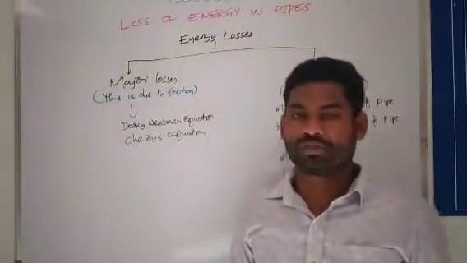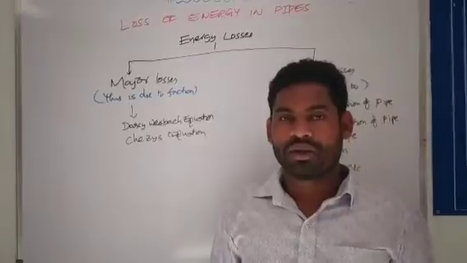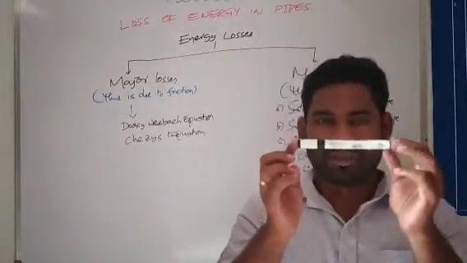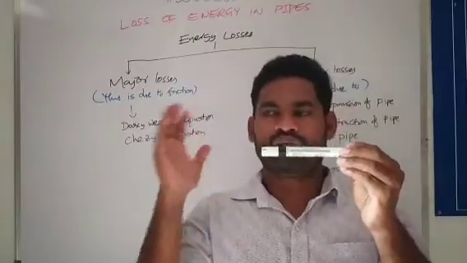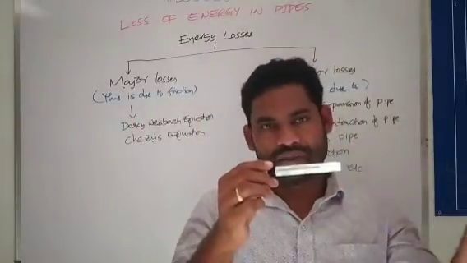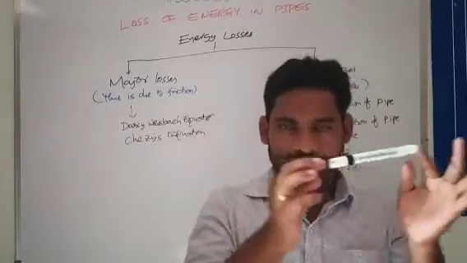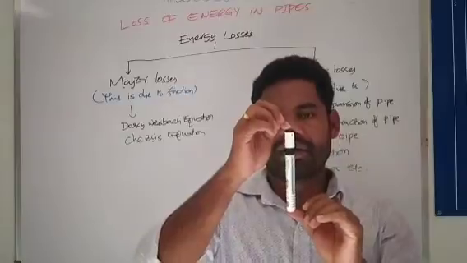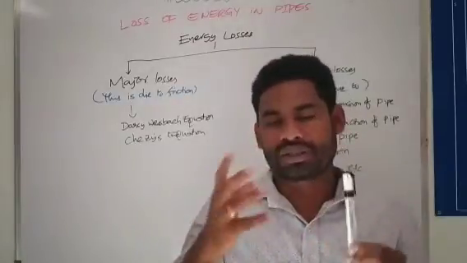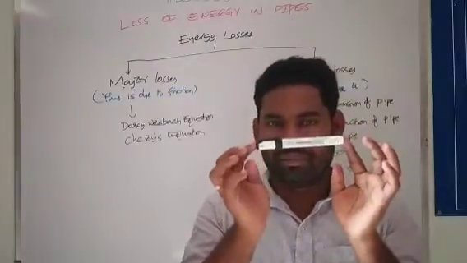So today the topic is loss of energy in pipes. Let us imagine this is the pipe. In the pipe, the liquid is flowing from one place to another. Sometimes the liquid is flowing horizontally, or sometimes in a vertical manner. In that case there may be losses even in a straight pipe.